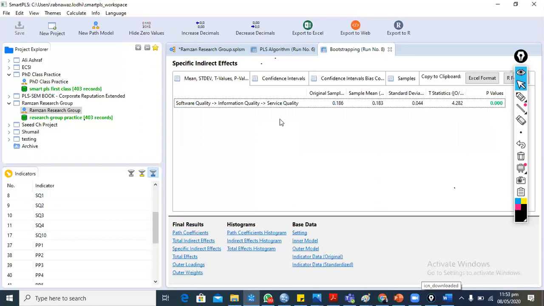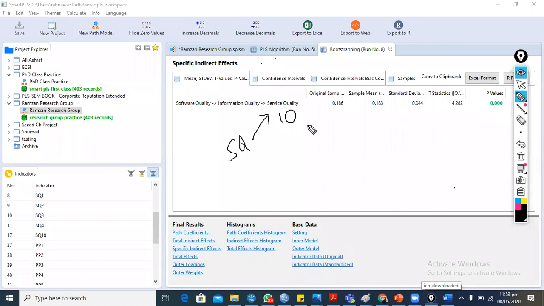We need to multiply. If you remember this model, SQ is in the center, information quality, IQ, and this is service quality, ServQ. This is a1, this is b1. We need to calculate the indirect effect, IE. The formula for the indirect effect is a1 multiplied by b1.